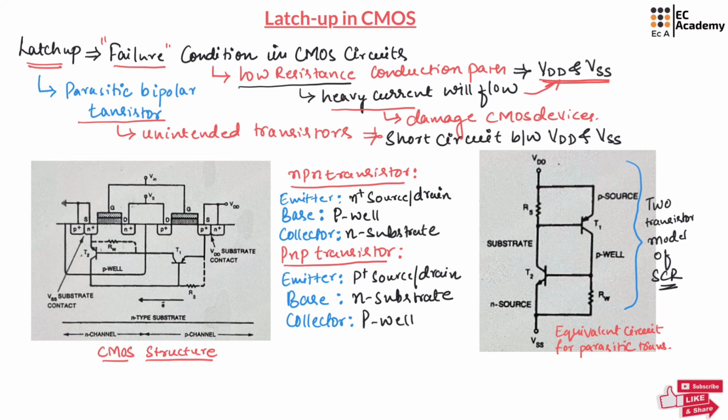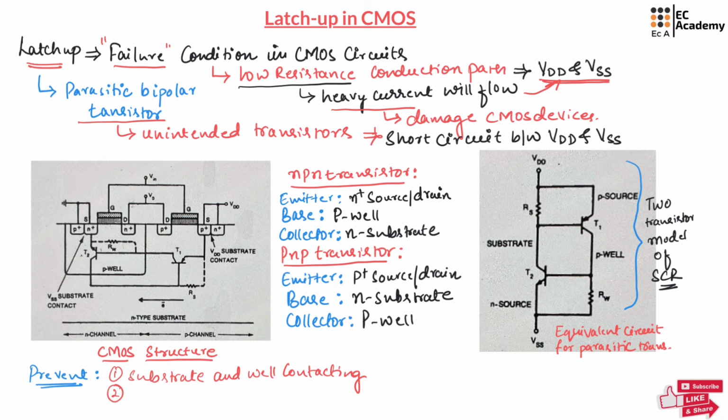So how do we prevent the latch-up condition? We can prevent latch-up by providing substrate and well contacts, which means every well should have a substrate contact. The substrate contacts should be connected directly to the supply pads using metal.